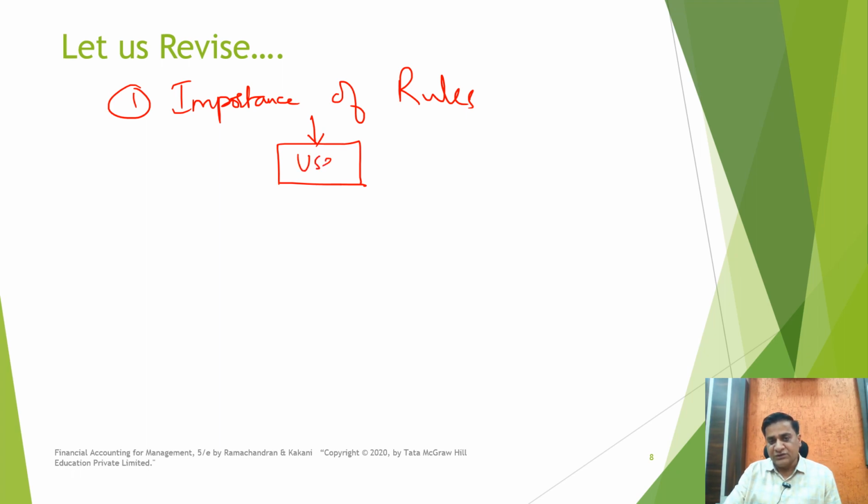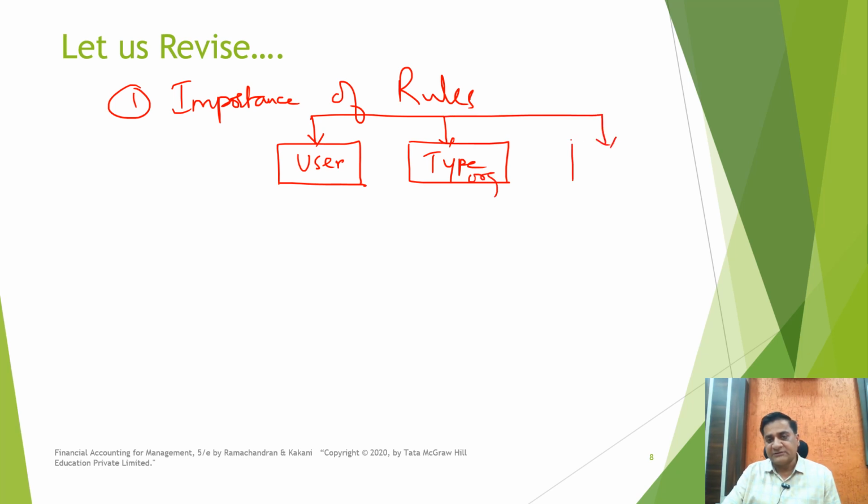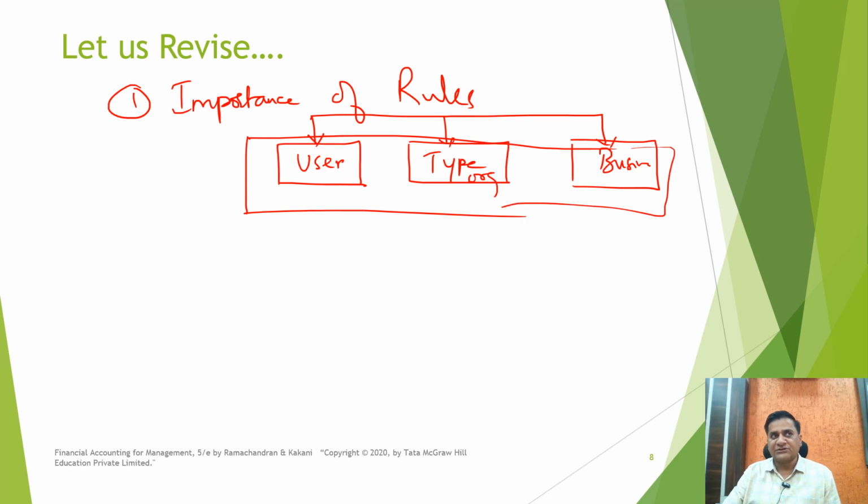Irrespective of the user of accounting information, irrespective of the type of organization or the business, manufacturing, IT, or e-commerce, any business, the common thread for all types of organizations or activities by the accountant is the rules to be followed by them.